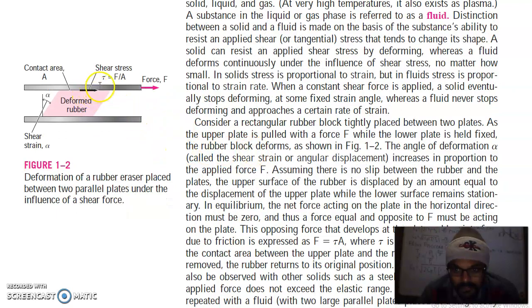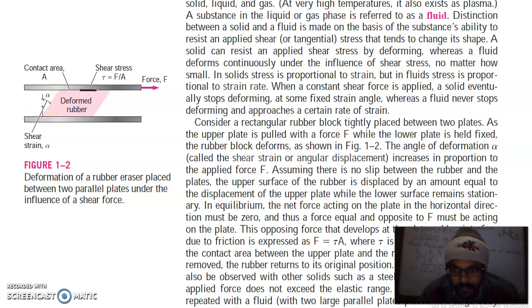tightly placed between two plates, as the upper plate is pulled with a force F while the lower plate is held fixed. The rubber block deforms, you can see the deformation. The angle of deformation alpha, called the shear strain or angular displacement, increases in proportion to the applied force. The more the force, the more is alpha.